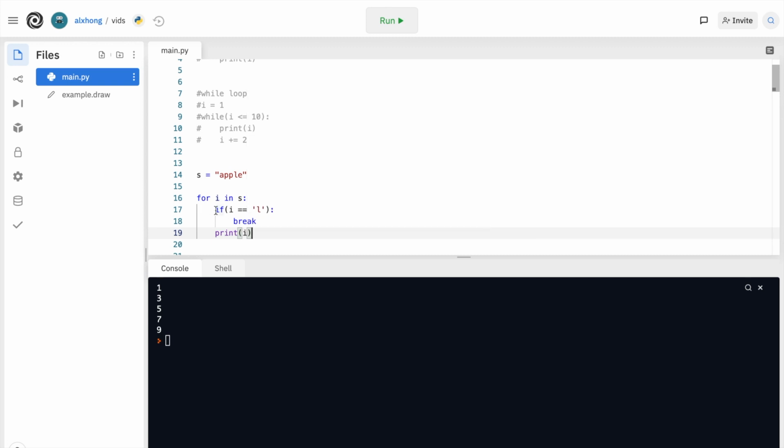Just print. As you can see, it's outside of the if statement and outside of the colon, making sure the indentation is proper. So here, if I have apple, it gets to A, it will print P, P, but then it gets to L and it doesn't like it, so it will just stop printing the whole thing. And it should print app this time for us, which is exactly what it does.